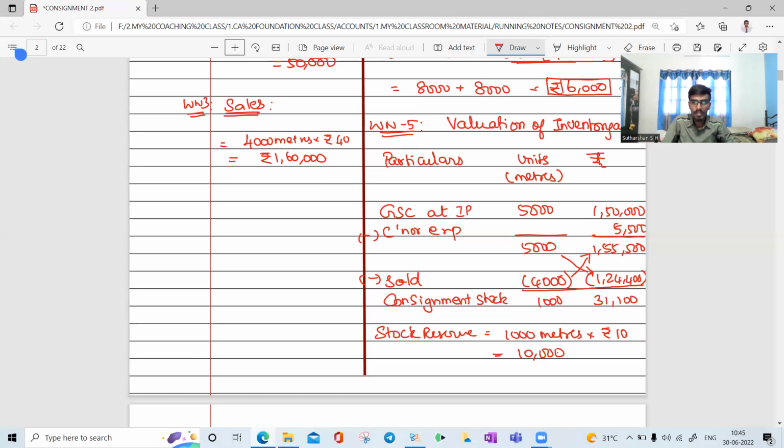I'm continuing here. If you have space below, you can continue there itself. Invoice price is how much? They say that owing to the fall in the market price, the inventories in hand are to be reduced by 10%. So you need to do that. First, what is your closing stock? Closing stock, that is consignment stock at invoice price, is how much?